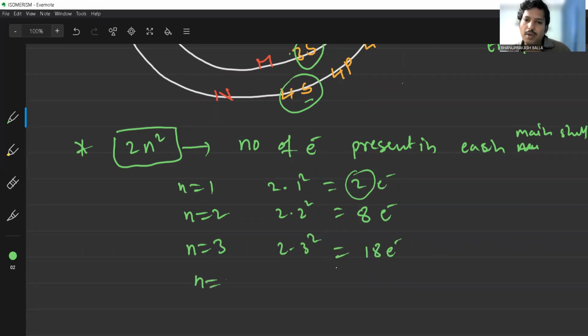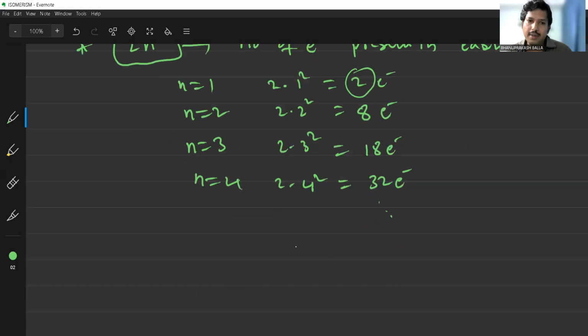Like n is equal to 4: 2 into 4 square. 4 square is 16, 16 into 2. A total of 32 electrons are accumulated in the fourth orbit, and so on. That is the number of electrons accumulated in each main energy shell. And one more formula I want to introduce, that is 2 into 2l plus 1.